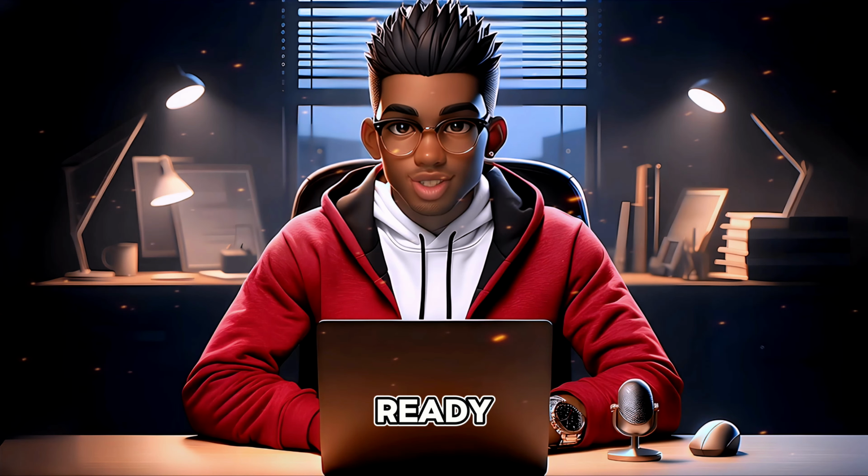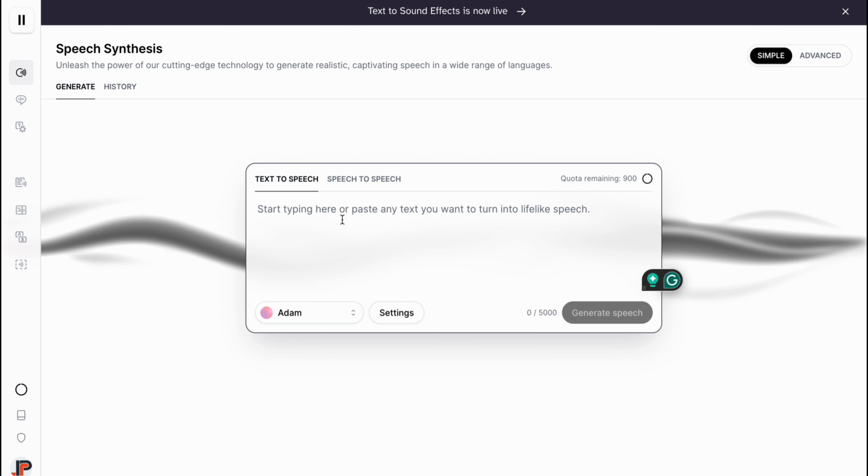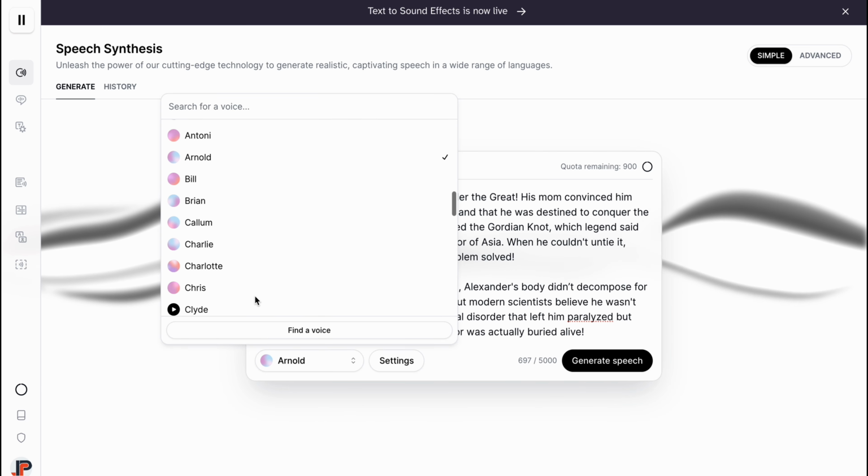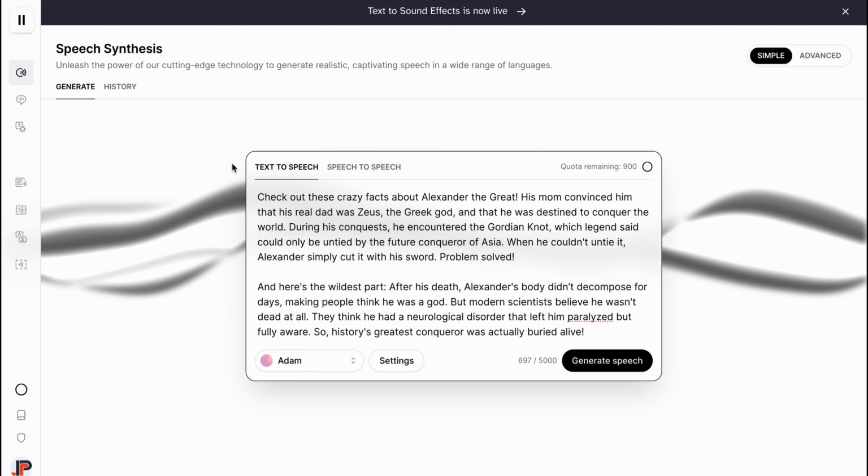Now that our images are ready, we'll head to ElevenLabs to create our voiceover. Let's paste our full story and select a voice character from the available options. For this demonstration, I'll be using Adam, a popular voice character on social media.